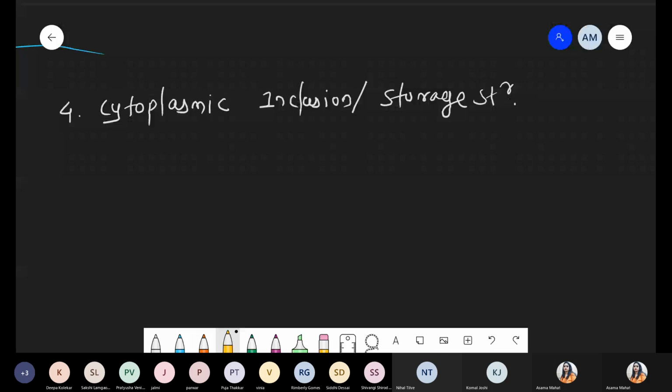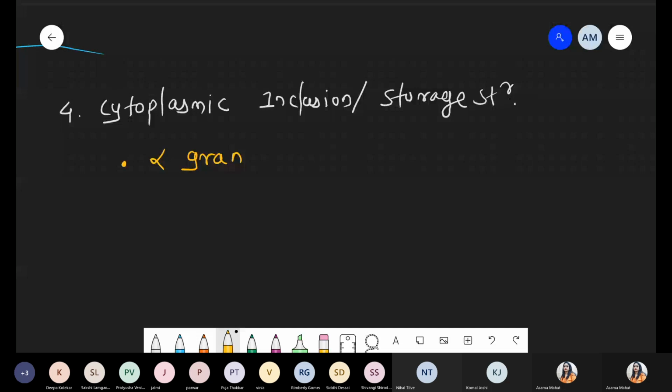So first of all, there is a presence of granules. First one, alpha granule. Phycobilisomes are also present on the thylakoid. Yes, it is present on the thylakoid. Okay, chalo. So first part is alpha granules.